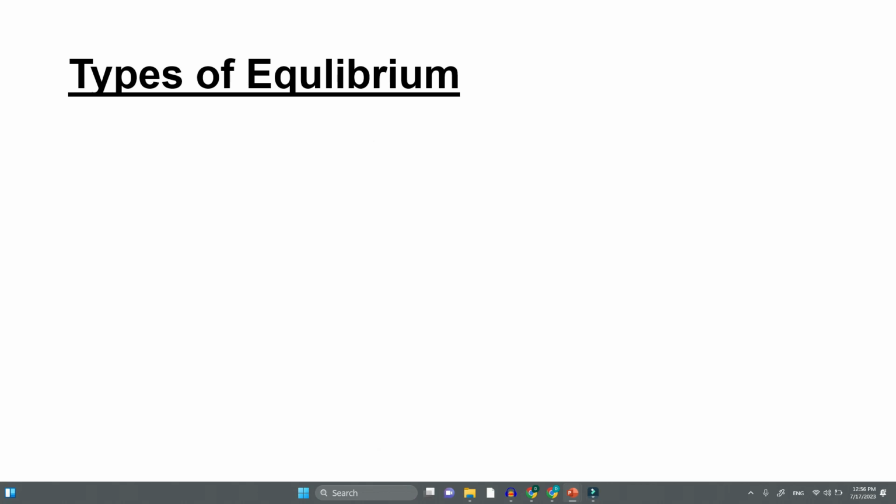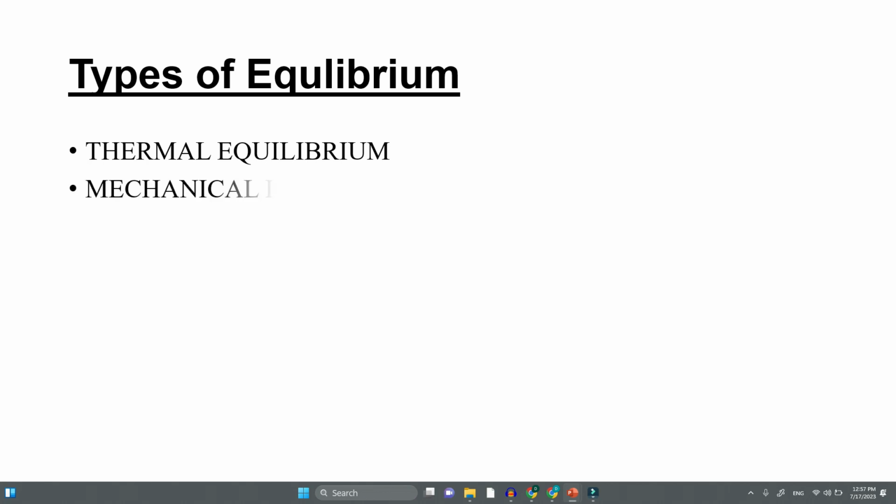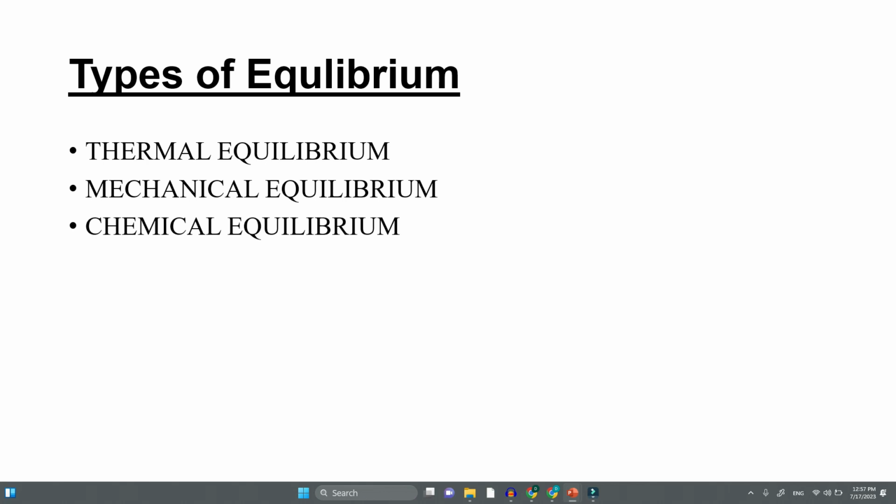So let us see what the types of equilibrium in thermodynamics are. First, thermal equilibrium, as the name implies. It means there is no unbalanced temperature throughout the system. Temperature is uniform throughout. Then you have mechanical equilibrium, that means pressure is constant throughout the system. Then you have chemical equilibrium, where there is no unbalanced chemical potential throughout.